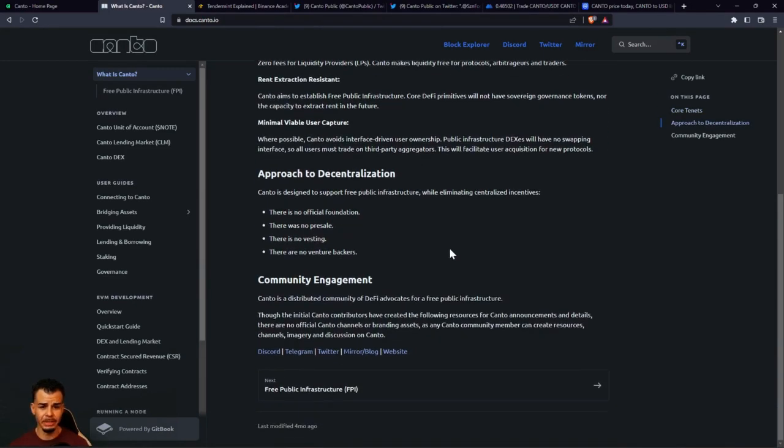This will facilitate user acquisition for new protocols. Now, decentralization. This is important to all of us, right? Canto is designed to support free public infrastructure while eliminating centralized incentives. There are no official foundations. There was no pre-sale. There's no vesting. There are no venture backers. This is also good to note right here, because this is open source and free for anybody to use. Canto is a distributed community of DeFi advocates for free public infrastructure for us.